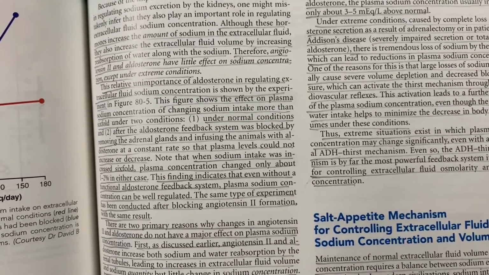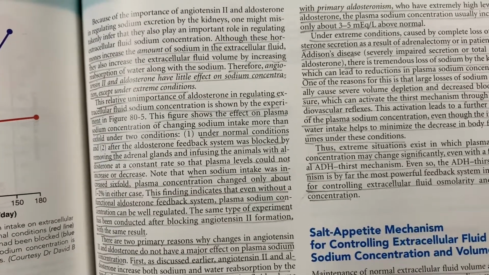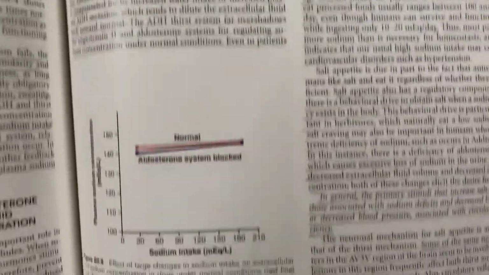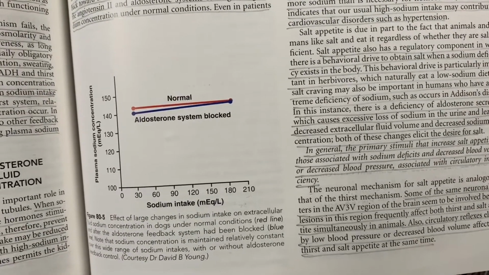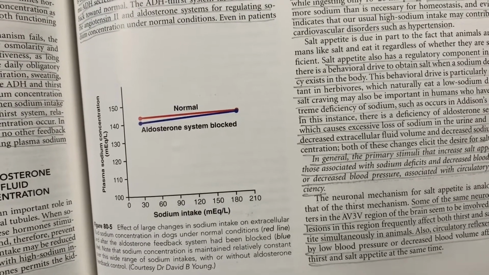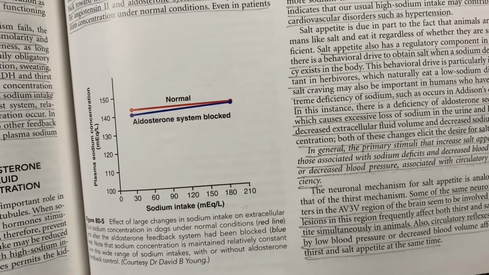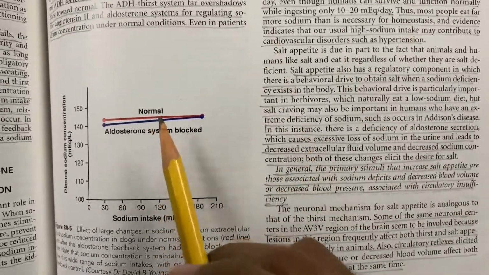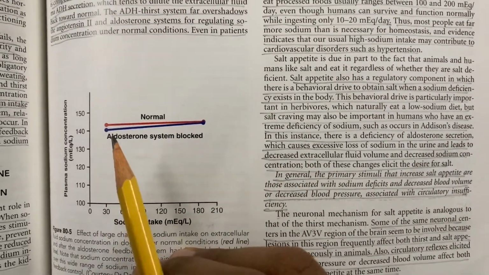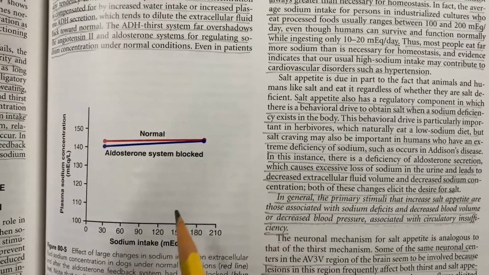This relative unimportance of aldosterone in regulating extracellular fluid sodium concentration is shown by this experiment here. This figure shows the effect on plasma sodium concentration of changing sodium intake more than 6-fold in two conditions: under normal conditions and after the aldosterone feedback system was blocked by removing the adrenal glands and infusing the animals with aldosterone at a constant rate so that plasma levels could not increase or decrease.